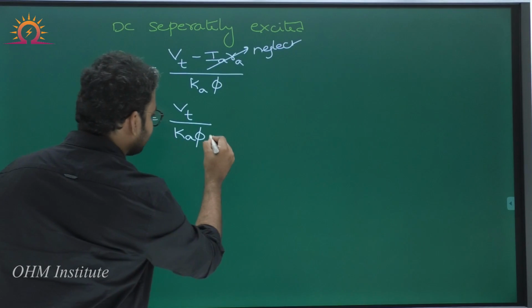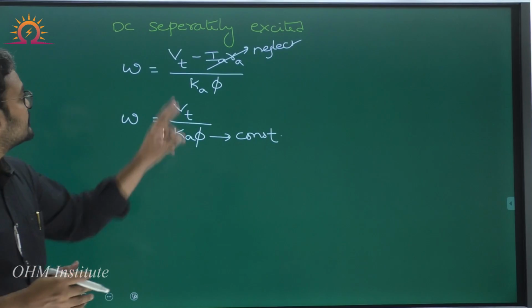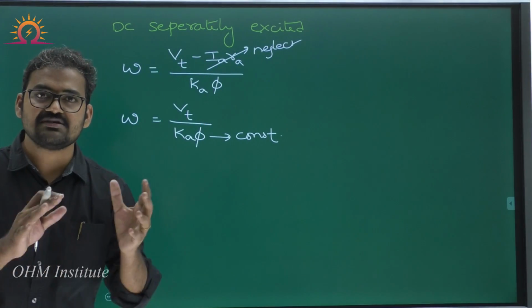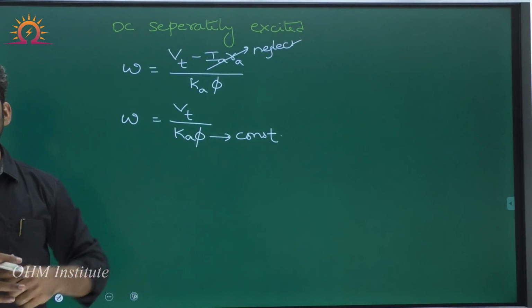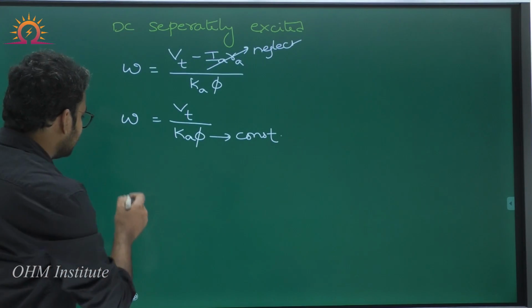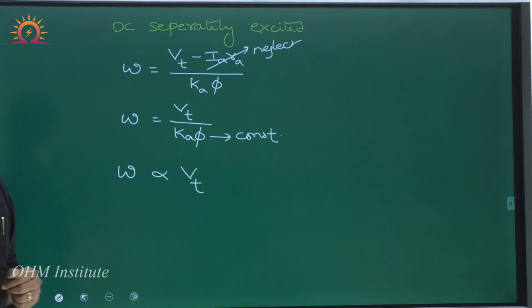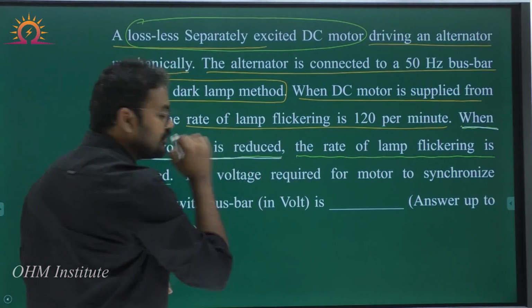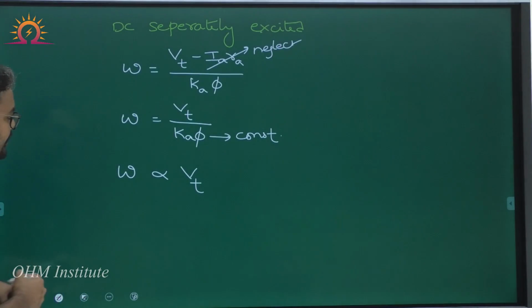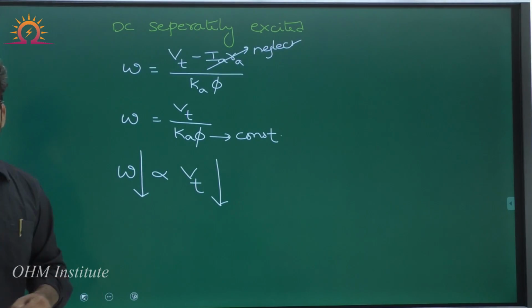But importantly, this flux is a constant value. Why is that flux a constant value? Since the motor is separately excited. When it is separately excited, unless it is given in the problem, you have to treat flux as a constant value. If flux is a constant value, the motor speed is directly proportional to the supply voltage. Now, what is given in the problem? When motor voltage is reduced, it was clearly mentioned. So, according to this formula, if motor voltage is reduced, the motor speed will also reduce.